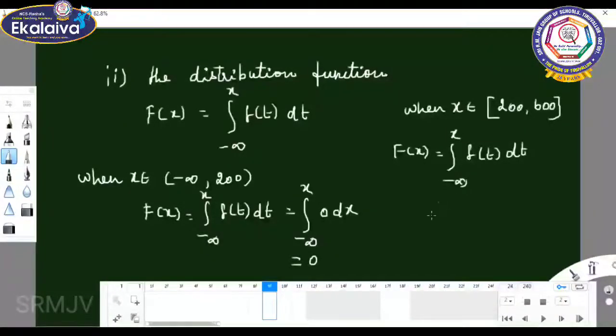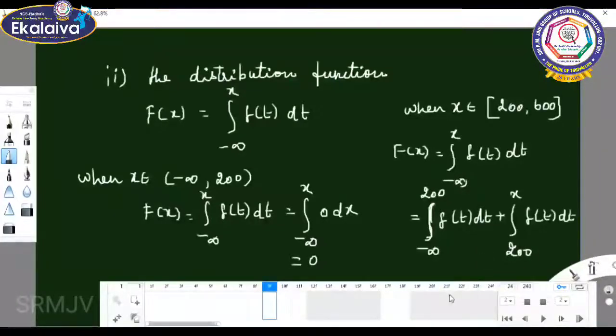So it gives the integral from minus infinity to 200 of f of t dt plus the integral from 200 to x of f of t dt. The first value is 0 because no value lies in this interval, so we can consider the second alone.